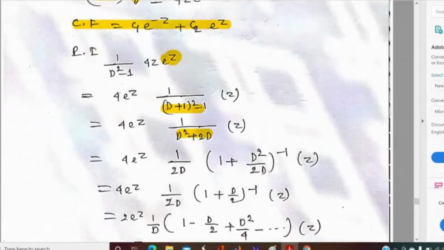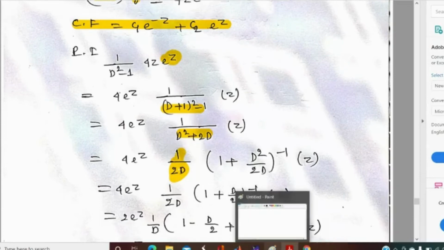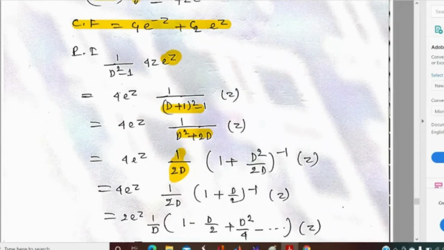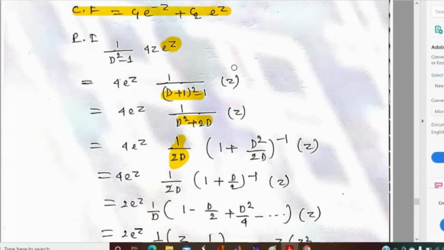Here if we take 2D as common, then it will give us 1 by 2D times (1 plus D by 2) whole inverse of z. Now if we expand this series, we get 1 minus x plus x square minus x cube, in this way.